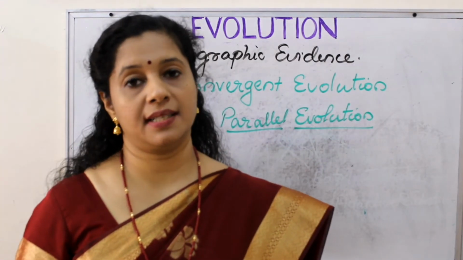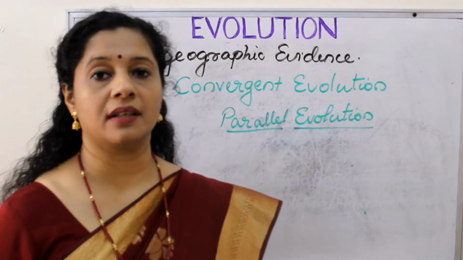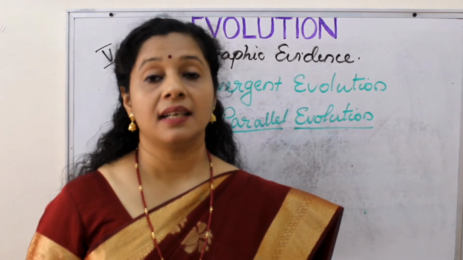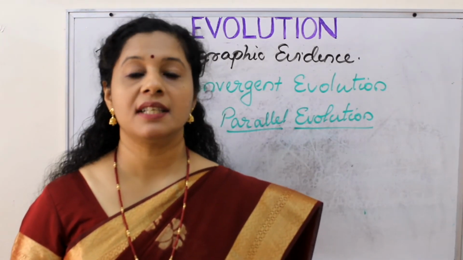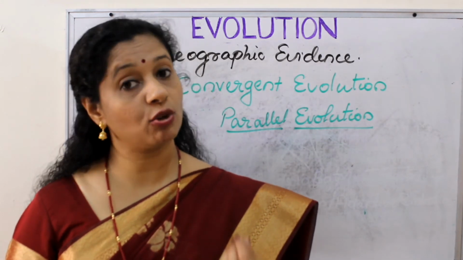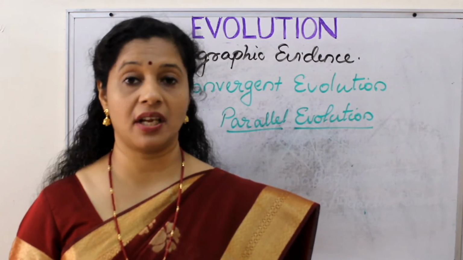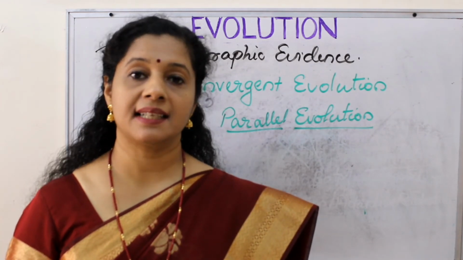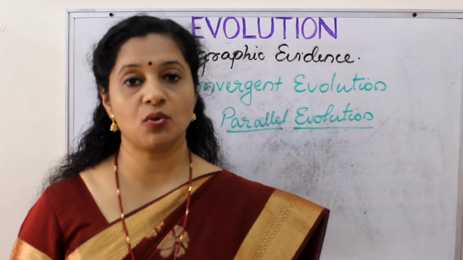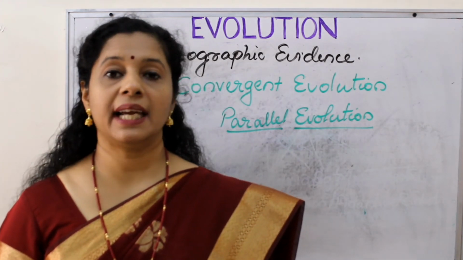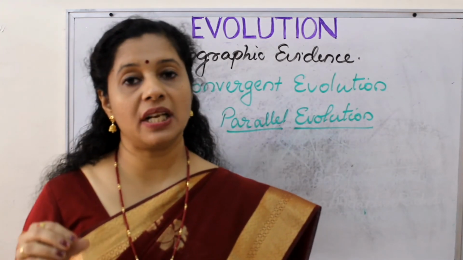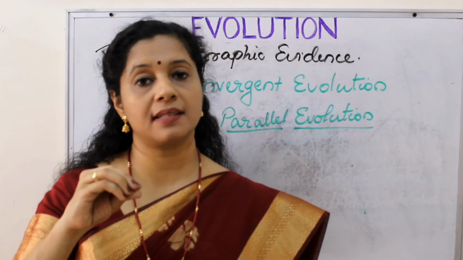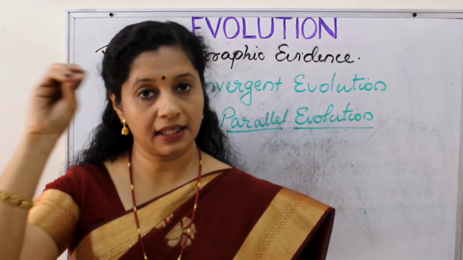Another point to understand here is parallel evolution. Parallel evolution is the independent development of similar characters in different groups of animals of common ancestry sharing similar habitats of different continents. What do you mean by that? If you take the case of marsupials and placental mammals, we know they had a common ancestor. In the Australian continent, marsupials from a common ancestor diverged into many other species.